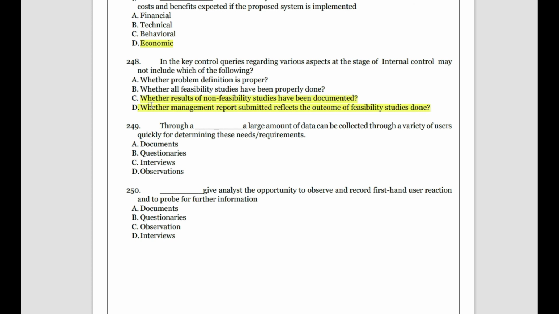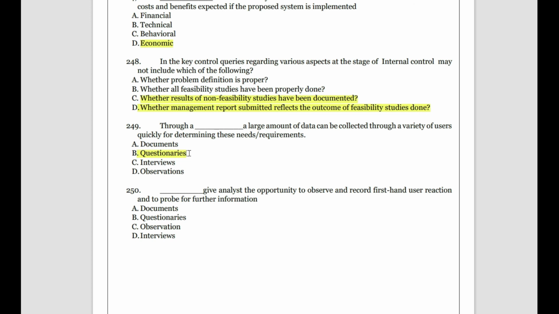Then, through a dash, a large document of data can be collected through a variety of users quickly for determining these needs and requirements. So, large number of people can be covered only with questionnaires. In documents, no, people don't like to answer that much. Interviews, you can't ask anybody. Observation, your judgment can be influenced. But in questionnaires, it is yes or no thing, so many people can answer, and it can cater to a large amount of people.